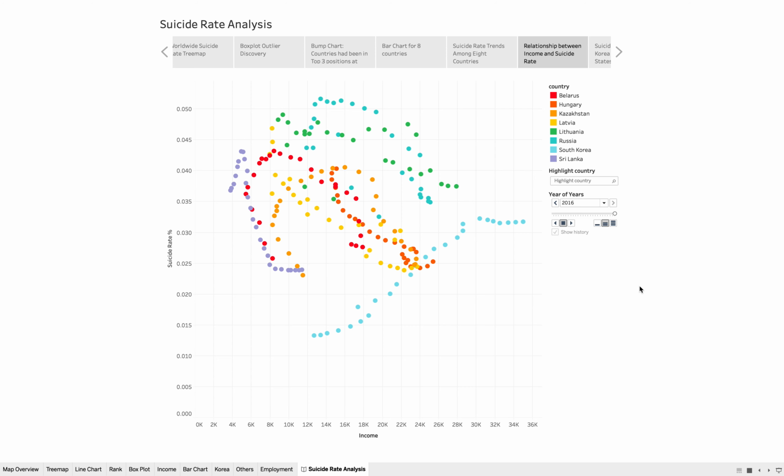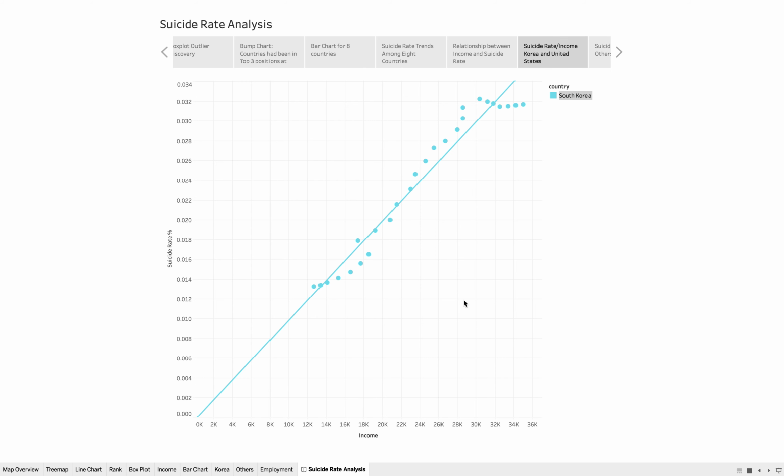I want to examine the relationship between income and suicide rate. It's surprising that I found that income and suicide rate have a positive relationship in South Korea, which means the higher income they have, the higher suicide rate it goes.